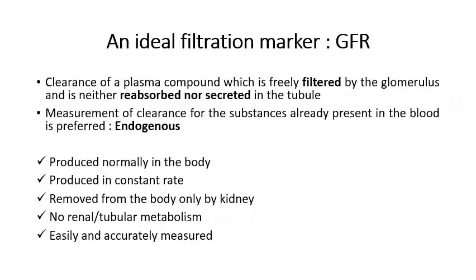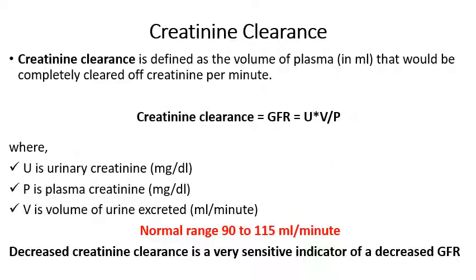Considering all these characteristic features, the best marker is creatinine. It is produced normally in the body, at a constant rate, because creatinine is not influenced by external factors; it is a part of the muscles. It is constantly present in our body and removed only by the kidney, the only route of excretion. There is no renal tubular metabolism, and it is neither reabsorbed nor secreted in the tubules. It is also easily and accurately measured. These are the factors that make it an ideal filtration marker.